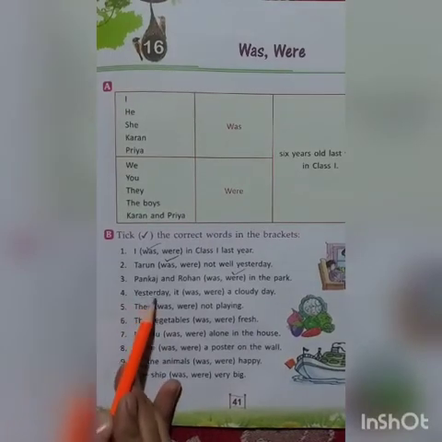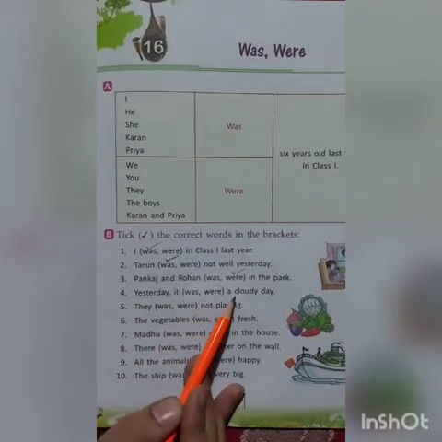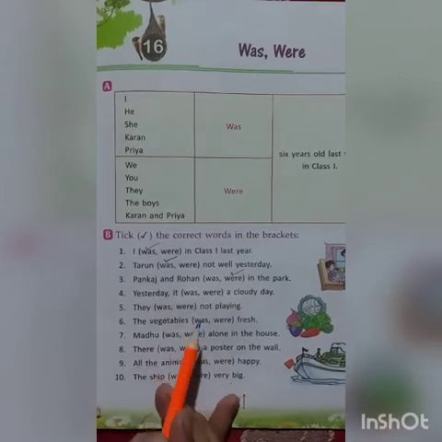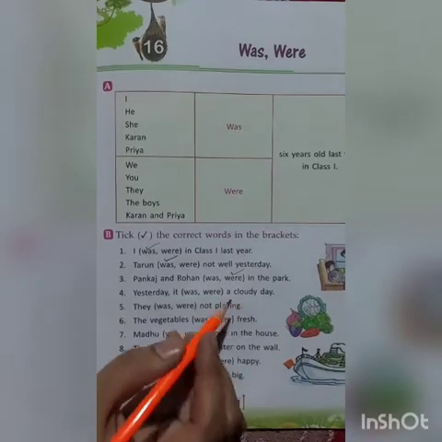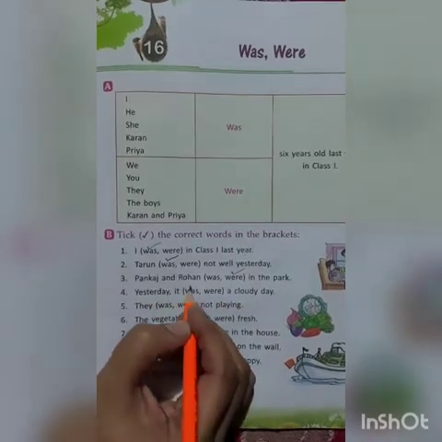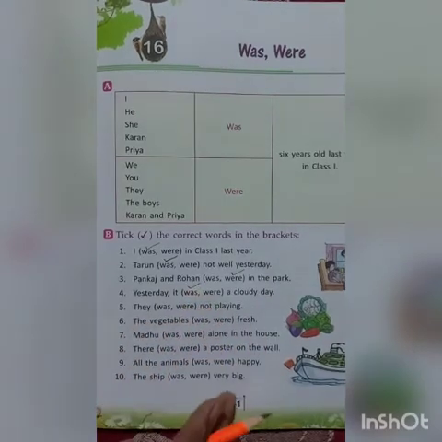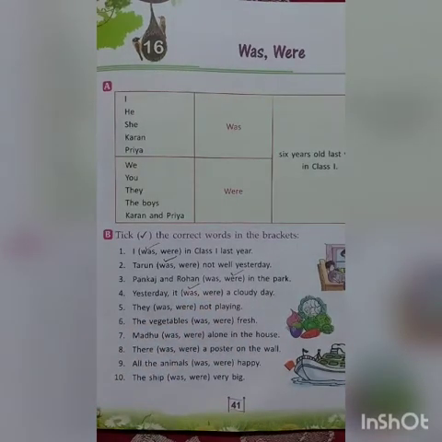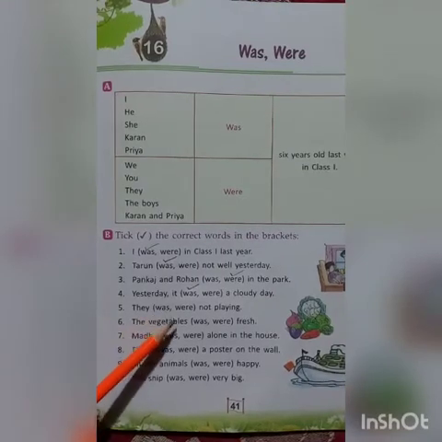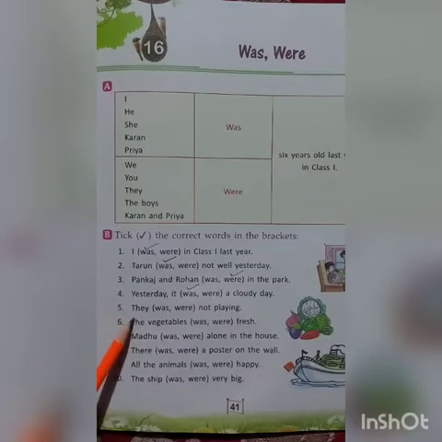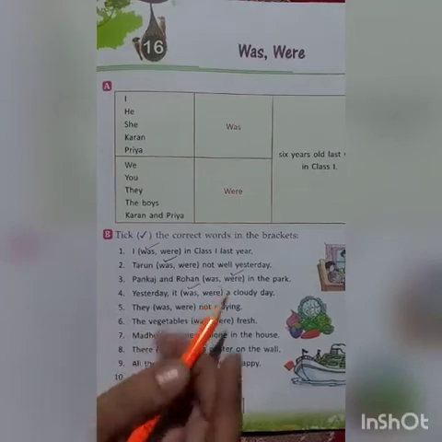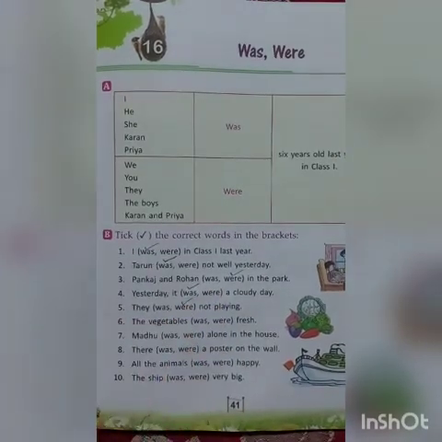Next, yesterday it was or were a cloudy day. Now, with it also, what do we use? We use was. Okay? So, yesterday it was a cloudy day. Next, they was or were not playing. Now, they, here we are talking about more than one person. We are using the word they. And with they, what do we use? We use were. They were not playing.